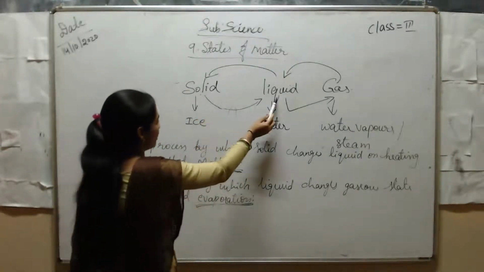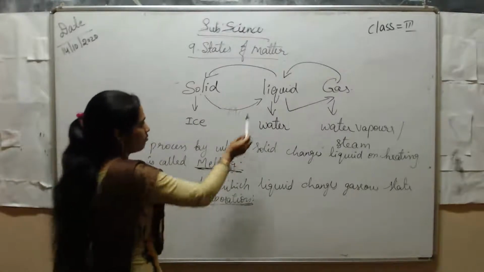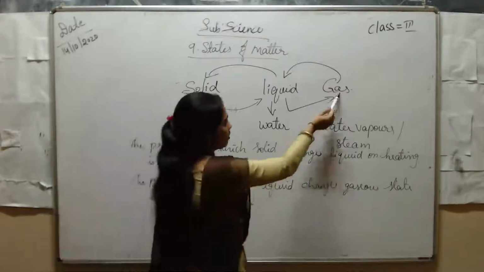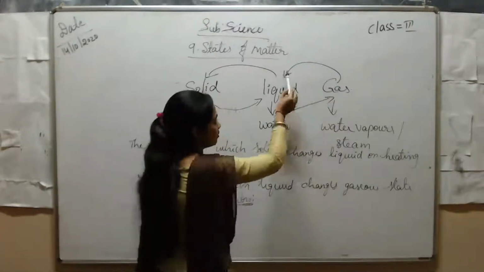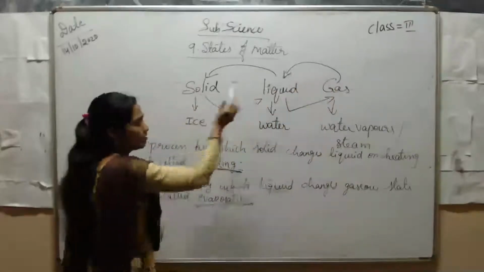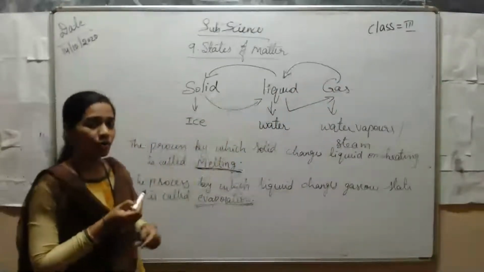See, solid to liquid means melting. From liquid to gaseous state means evaporation. Again from gaseous state we have to change. How to change from gaseous state? On cooling.